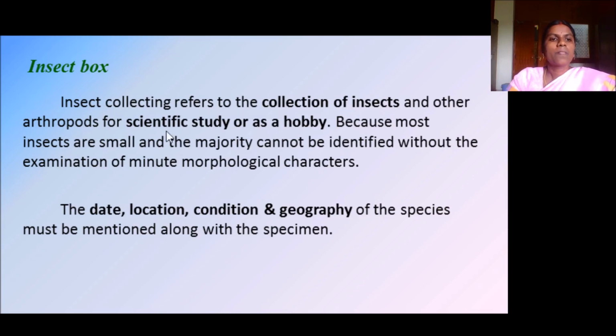The date, location, condition of the specimen and the geography of that species must be mentioned along with the specimen. So in the insect box also you have to mention the date, location, condition and geography along with that insect.